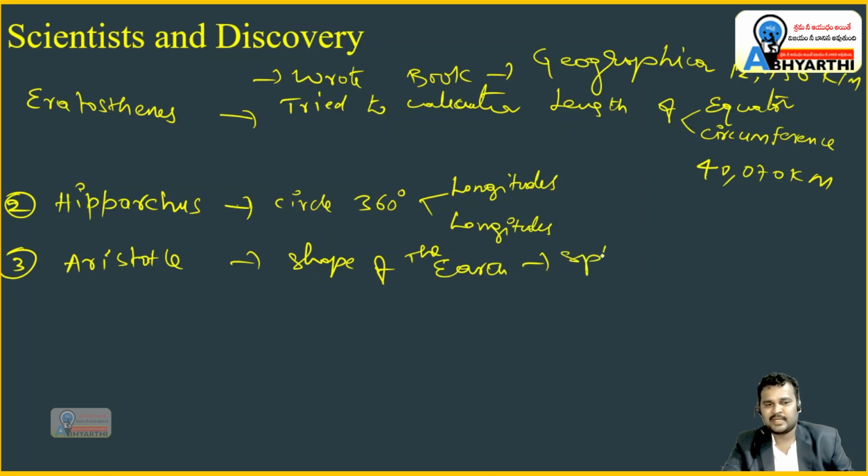It is spherical. Before Aristotle, most of the people thought that the earth was flat. Even Galileo said that the earth is not a flat body, the earth is spherical. So the earth is like a ball, like a volleyball, like a throw ball.